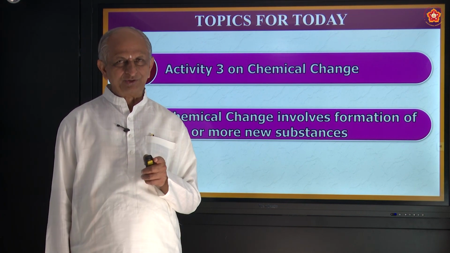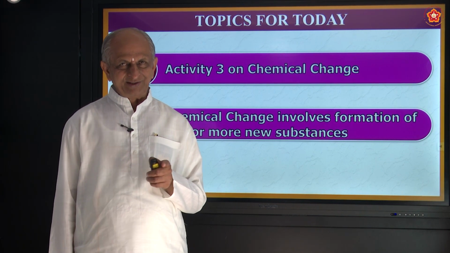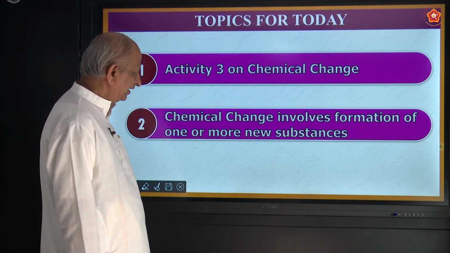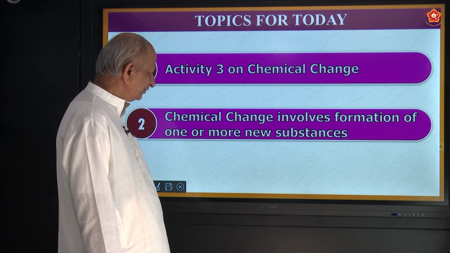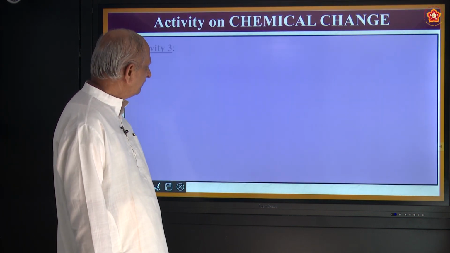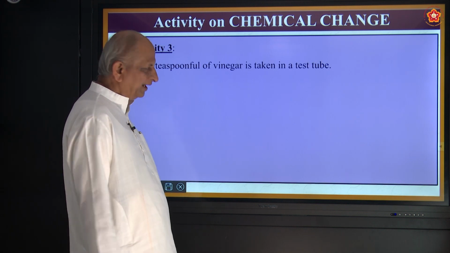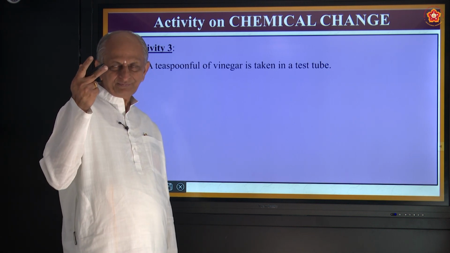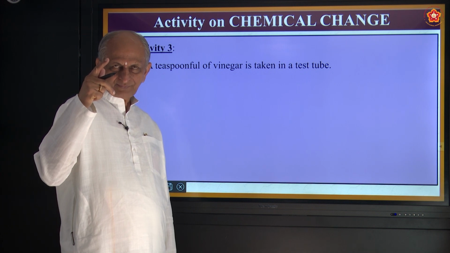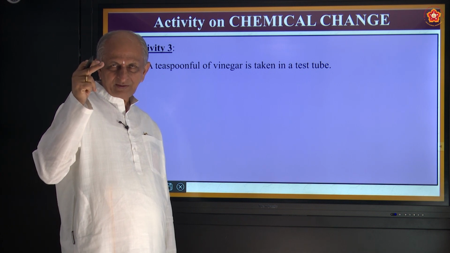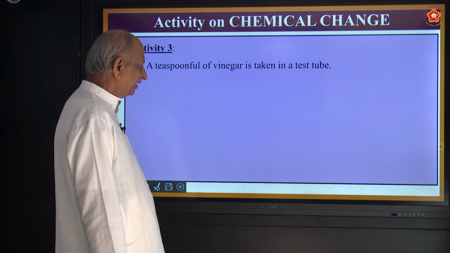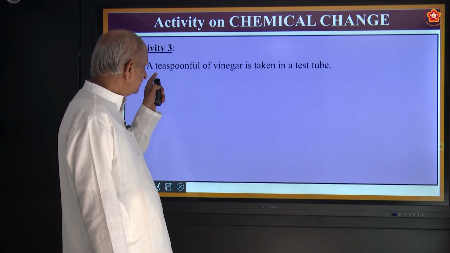It's a chemical change. Is it not? Especially when you go to some marriages or some festivals, you have tasted it, or at least you have seen your grandparents using it. Not all. So let us see one more activity. Already we have seen two activities. One of rusting of iron or burning of magnesium. Second one is blade becoming brown in color when it is kept in the copper sulphate. Here is the third one.